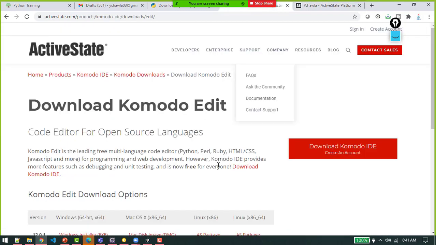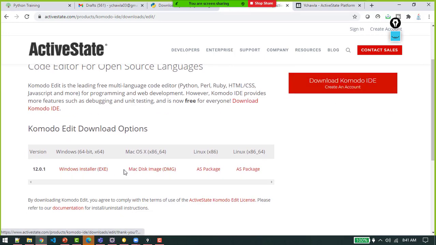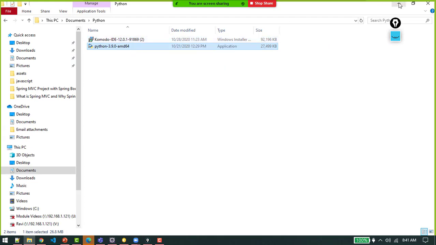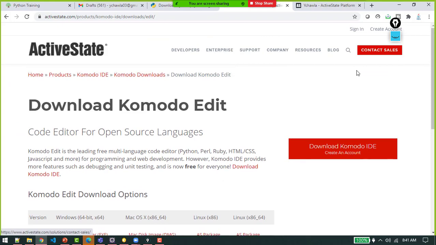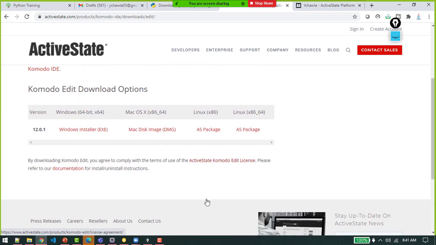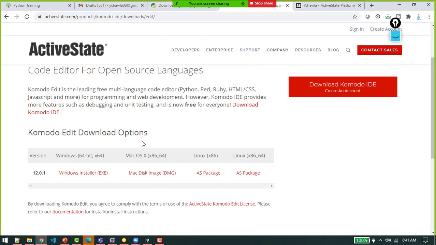So you need two things. One, download it. Click over here: Windows, Mac, Linux. The moment you do it, it will come in your local like this. It will not ask you anything. Click next, and it will be done. And don't forget to create an account. Why? Because it will give you two URLs to configure your entire environment. So that you need to do.